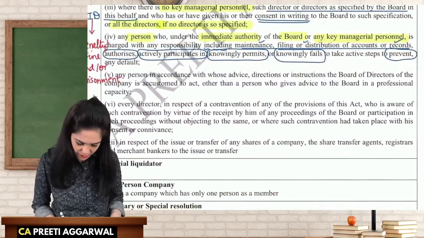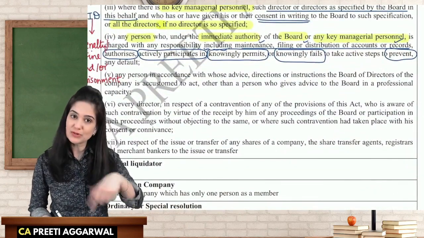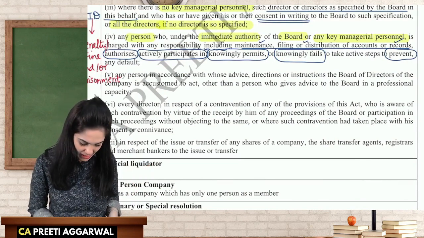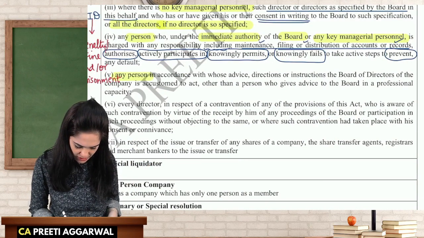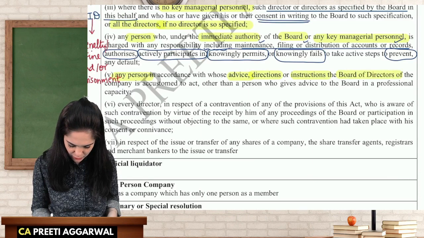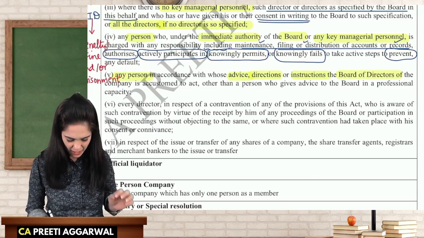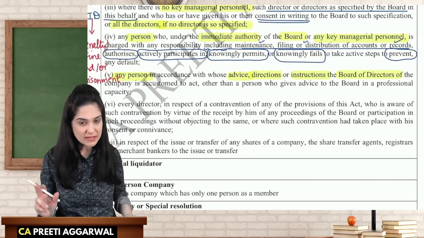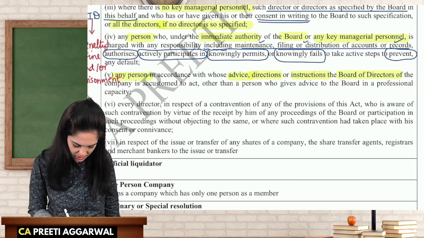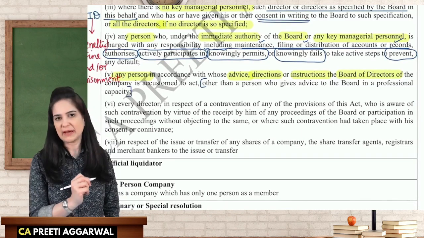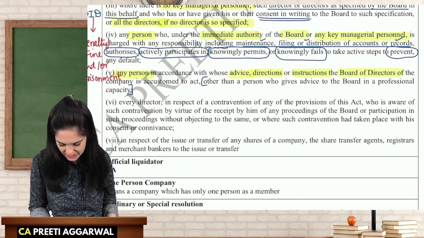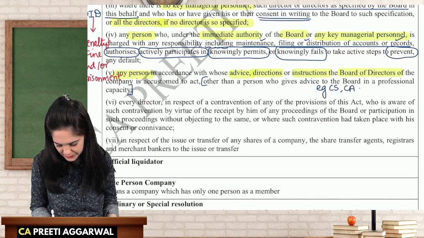Any person in accordance with whose advice, direction, see, this was there earlier also in officer. Any person in accordance with whose advice, direction, instructions, the board of directors of the company is accustomed to act, but other than the person who gives advice to the board in a professional capacity. It may include company secretary or a chartered accountant.